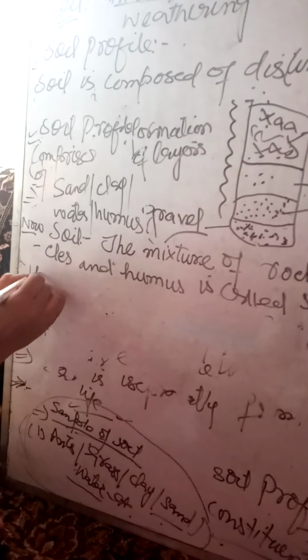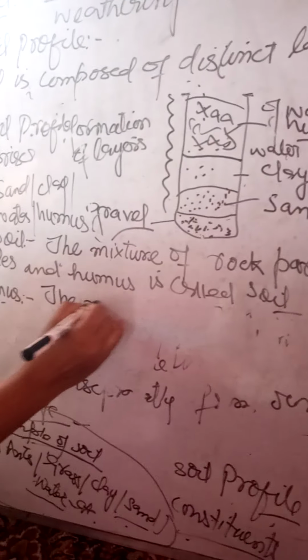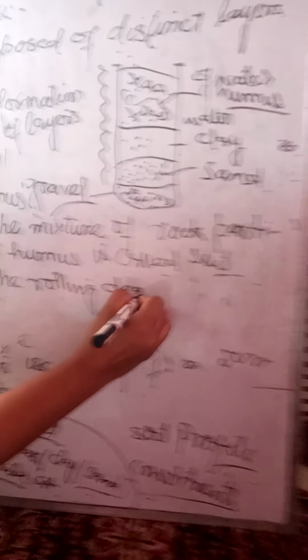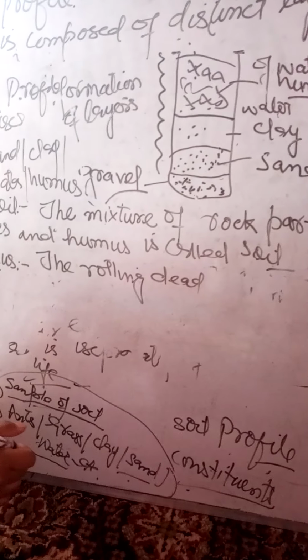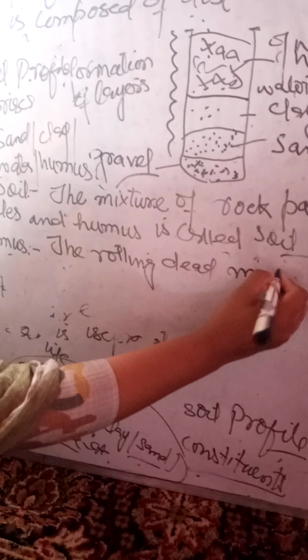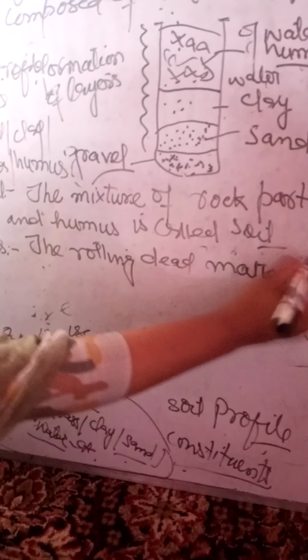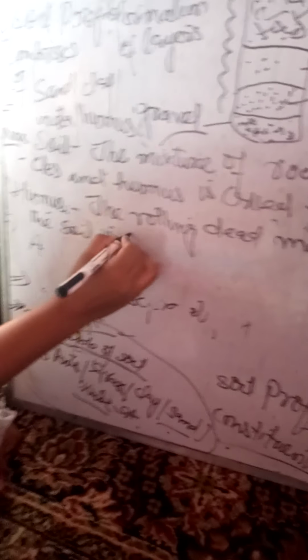Now let us define what is humus. Humus, the rotting dead matter in the soil, is called humus.